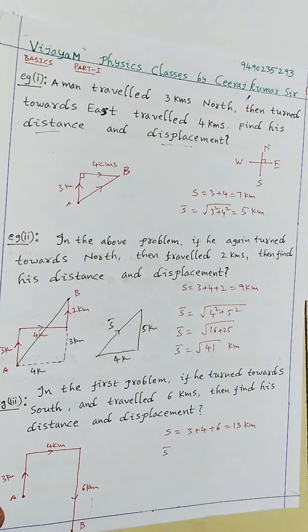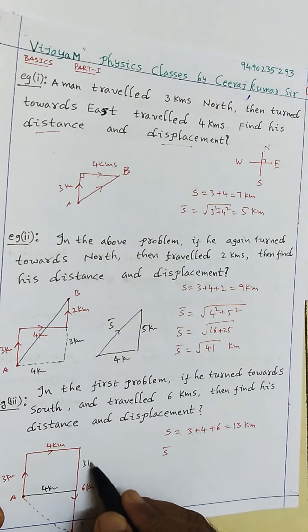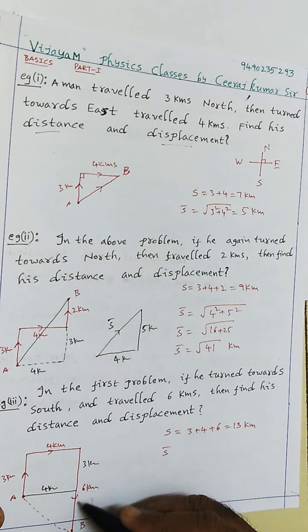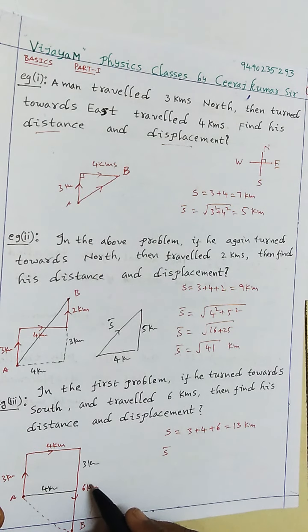See, regarding displacement, now we'll take this particular point. This is displacement. Then how can we calculate this displacement? So let us extend this one like this. So this one is 4 kilometer. This one is 3 kilometer. This total is 6 kilometer. And this one is 6 kilometer. So definitely this one is how much? 3 kilometer. So this is 4.